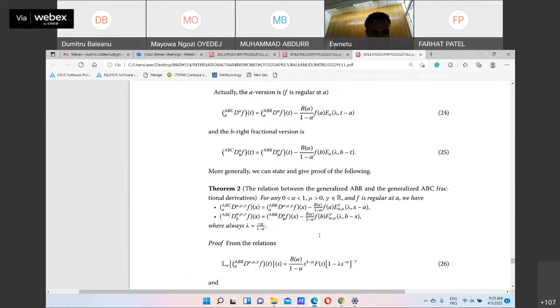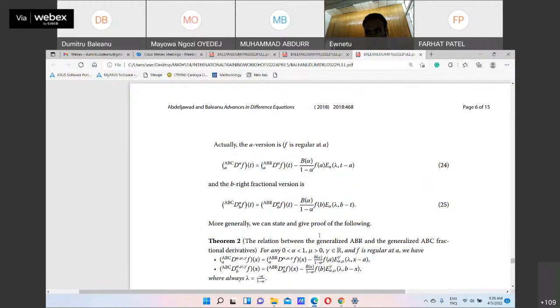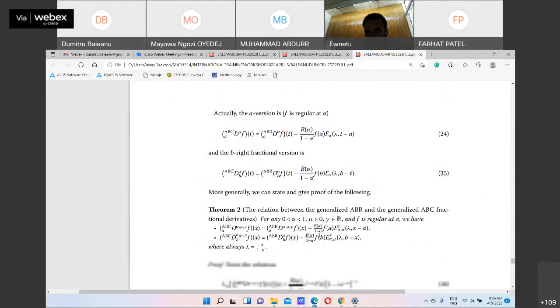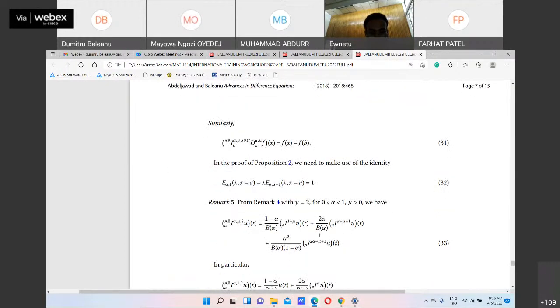I am not going to insist here, but what I'm trying to say is that we can construct new operators, and then the question is how to use these derivative and integral operators with Mittag-Leffler kernel to obtain valuable results in modeling. So this is the problem at this moment.